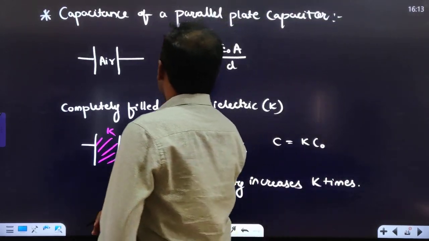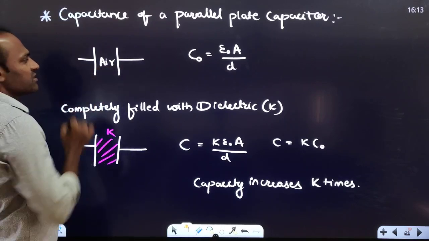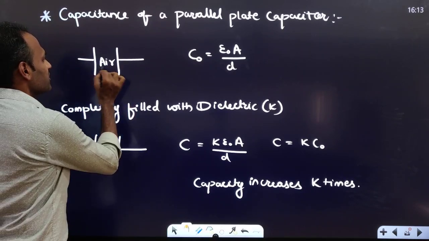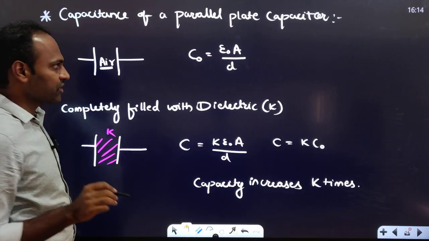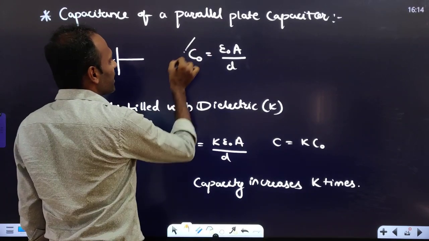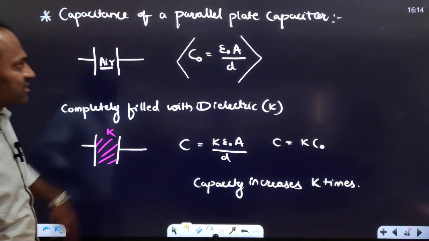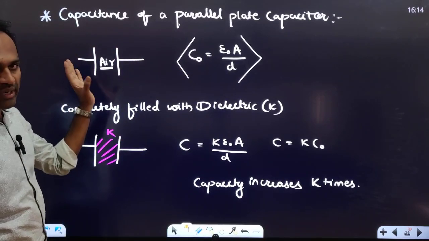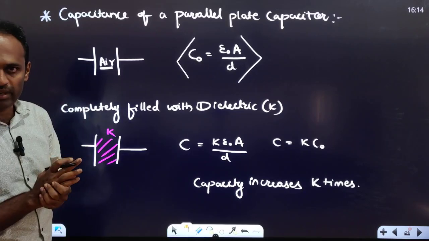Okay, next, capacitance of a parallel plate capacitor. See, here we have taken a parallel plate capacitor in which there is air present in between the plates of the capacitor. So for the air capacitor, the capacitance is epsilon naught A divided by D. This is the capacitance of the air capacitor. Air capacitor means there is nothing other than air in between the plates of the capacitor.